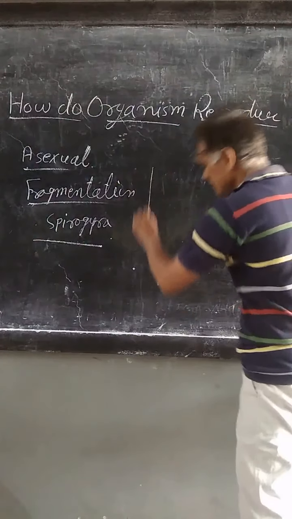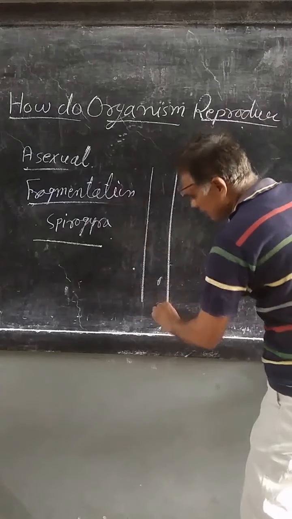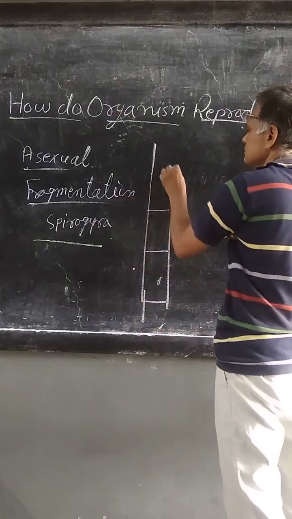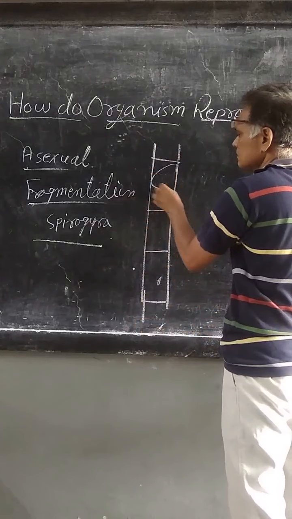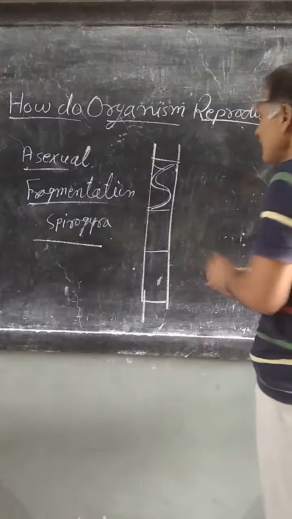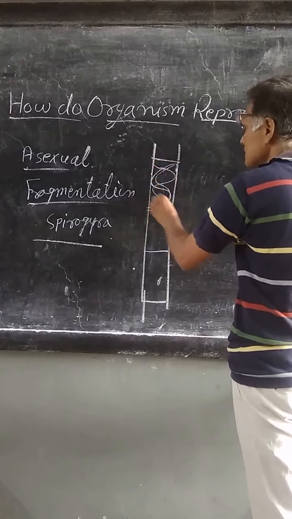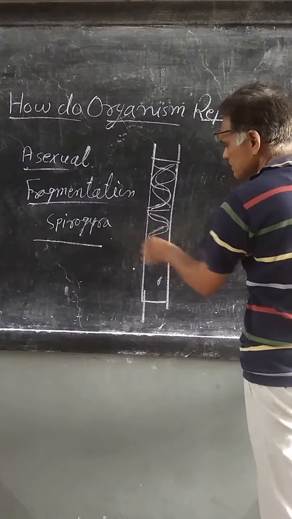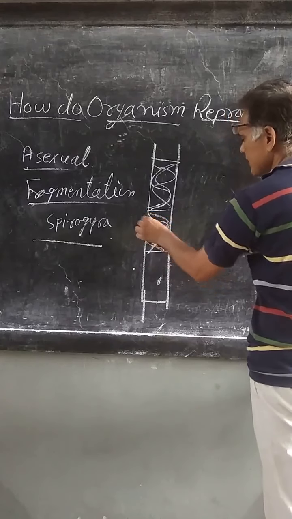Here, this is a complete filament of Spirogyra. This is the spiral chloroplast, that's why its name is Spirogyra.